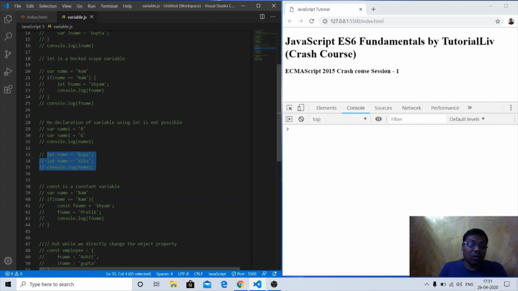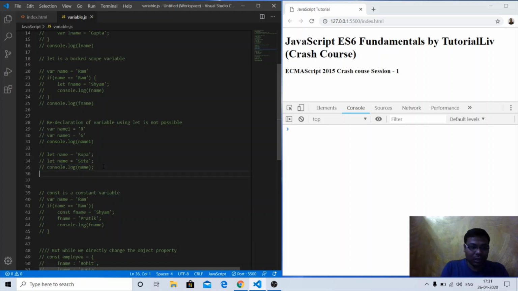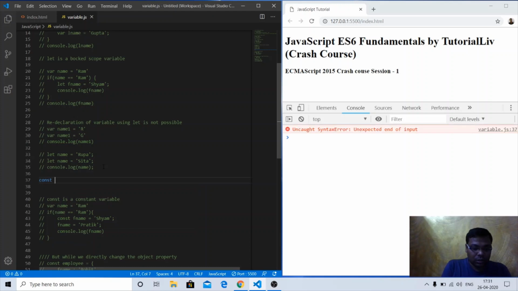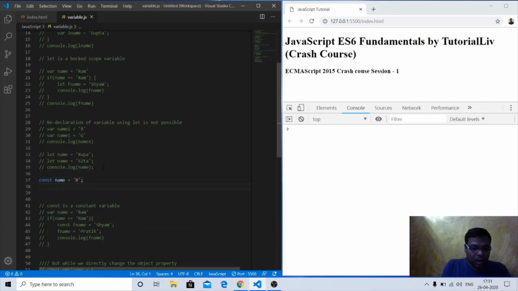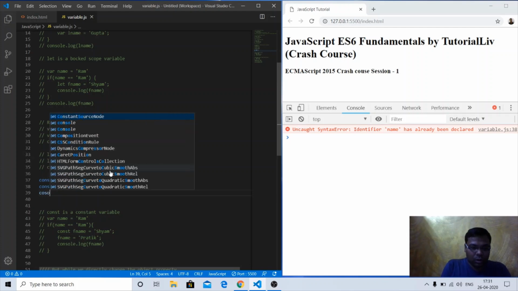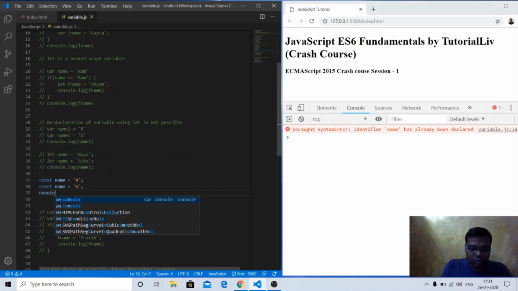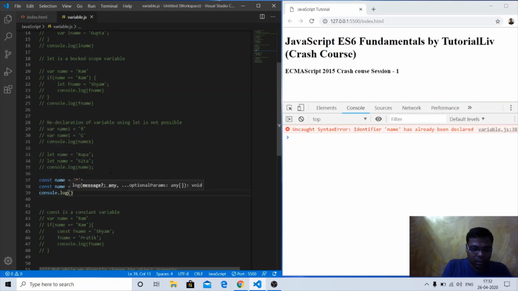There is one difference between var, let and const, or we can say let and const. The const is a constant variable. If I do something like this, const name equal to r and const name equal to g, console.log name, it will again throw the same error: identifier name has already been declared. This is the declaration kind of thing. We are redeclaring a variable.